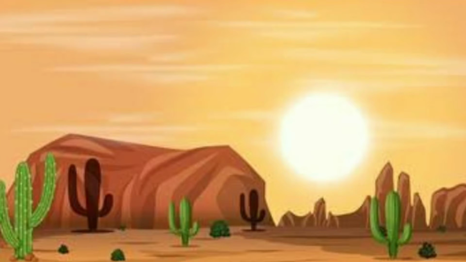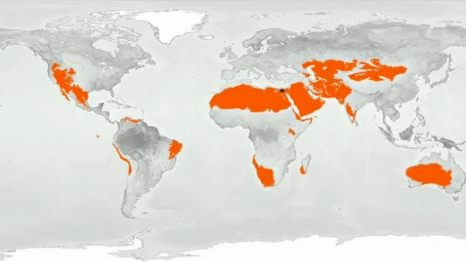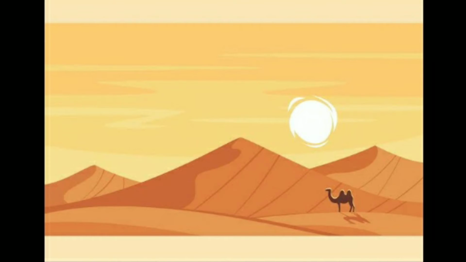So let's talk about hot desert. See this map. These areas which are in orange color are covered by the desert. Hot deserts are located around the Tropic of Cancer and the Tropic of Capricorn. They are mostly located on the western side of the continents in which they are found.